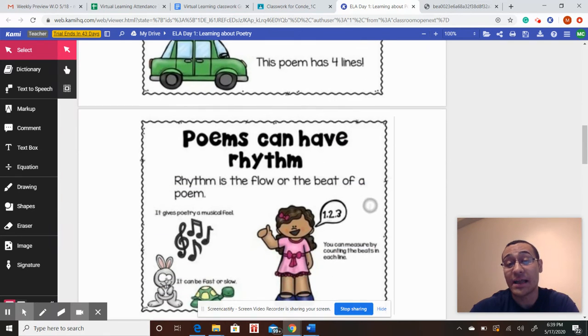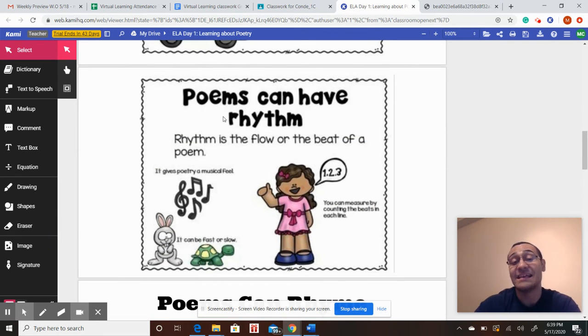The next thing you're going to be talking about with poems, and this is one of my favorite things, is poems have rhyme. If you are a strong reader, you're going to be really good at picking up on the rhymes of poems or even being able to make up your own rhymes. If you don't know, a rhyme is 2 words that sound the same. Hat, bat. Those are rhyme words because they sound the same. Mat, fat. Those are 2 rhyme words because they sound the same. You know a word rhymes when they have the same ending in them. Mat and fat have the same -at ending, so those are rhyme words.